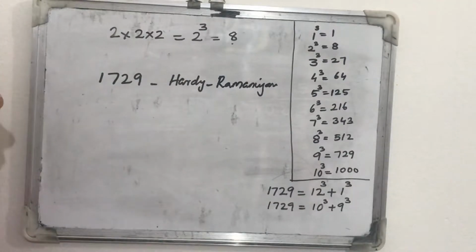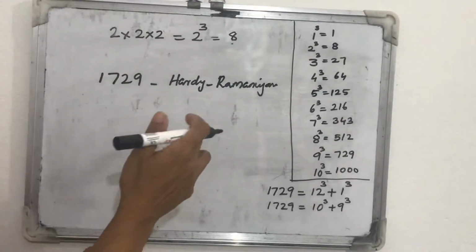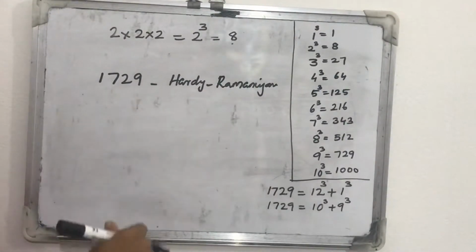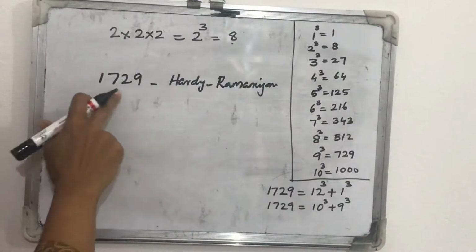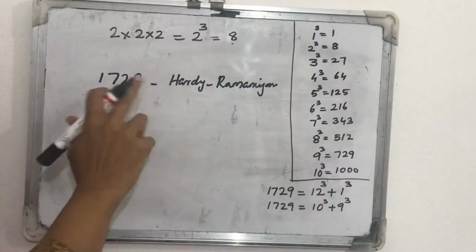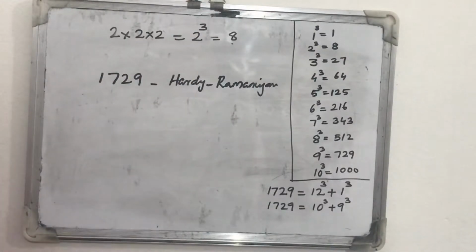And why is 1729 called the Hardy-Ramanujan number? One day Hardy visited Ramanujan, and the number of his car was 1729. Hardy mentioned that this is a dull number, not a very interesting number.